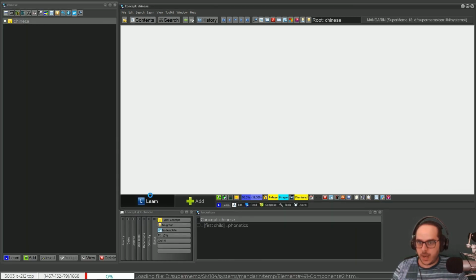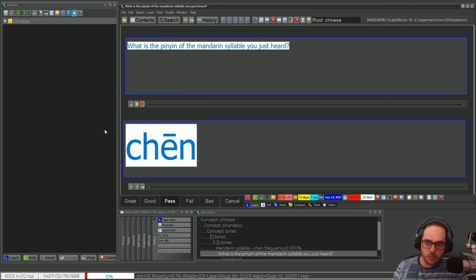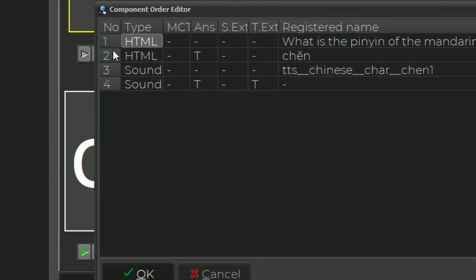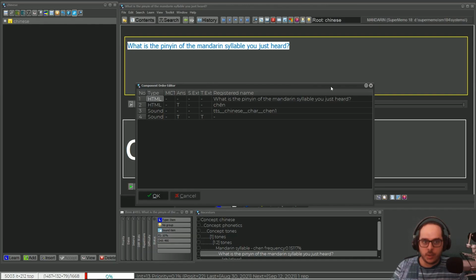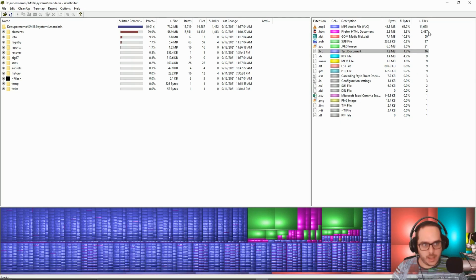If I go to any random item, I have two components at least, so I would expect this to be a file, and this also a file. If I go here, I have two HTML components. If I have 5,000 items, I would expect at least 10,000 HTML files. And on top of that, the topics, at least one file per topic. I think I have 15,000 topics, oh my god. How come I only have 2,487? Yeah, 87 files. This doesn't add up.